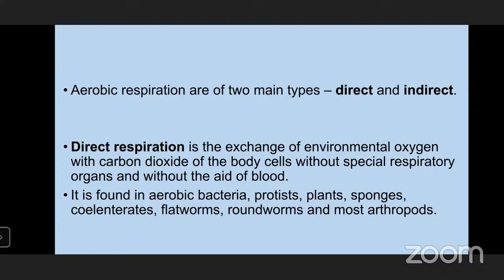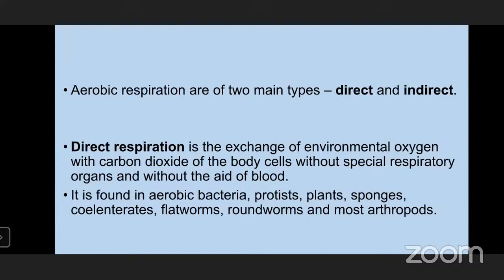So that is about direct respiration. Here, what is the meaning? There is direct exchange of gases between the environment and the organism's body. They don't have any specialized structure like lungs, skin, buccopharynx, gills or tracheae.